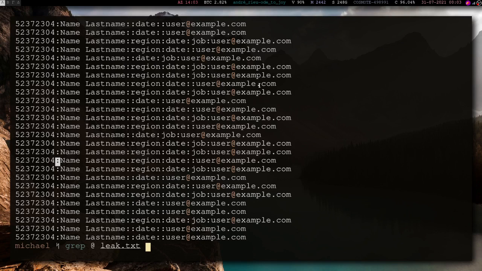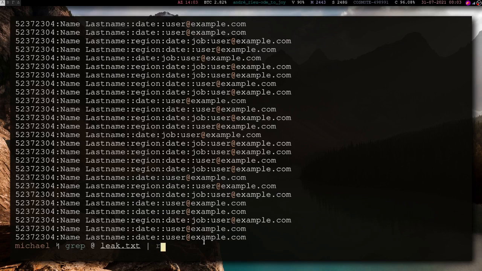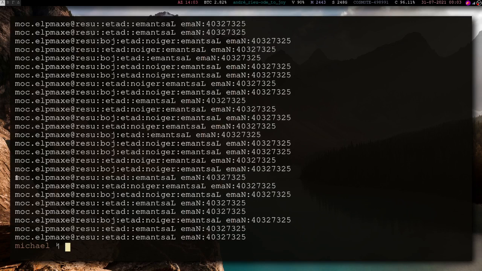So what we can do is pipe that out. This is the pipe symbol, and we get the output of grep, and we put it into another program. So we can pipe the output of grep into the input of rev, which will reverse everything. And now everything is reversed. .com became moc. dot. Okay, and everything is reversed.